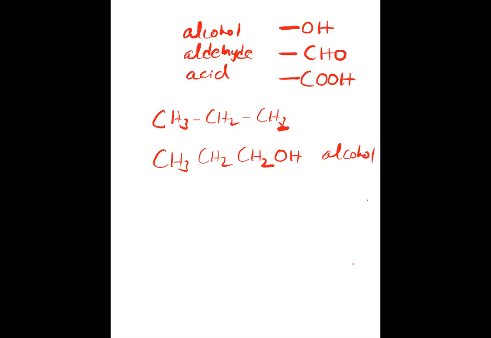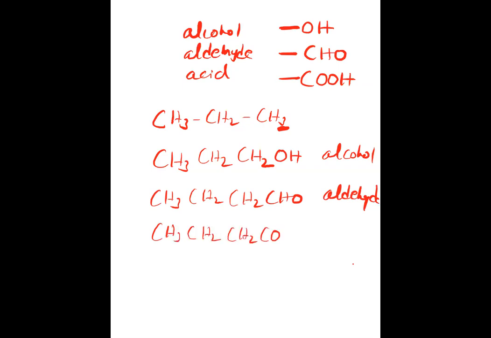Type of alcohol that I will tell you how to name. If you remove one hydrogen from the first one and put a CHO, this becomes an aldehyde. If you remove one hydrogen and put COOH instead of that hydrogen, this becomes an acid, a carboxylic acid.